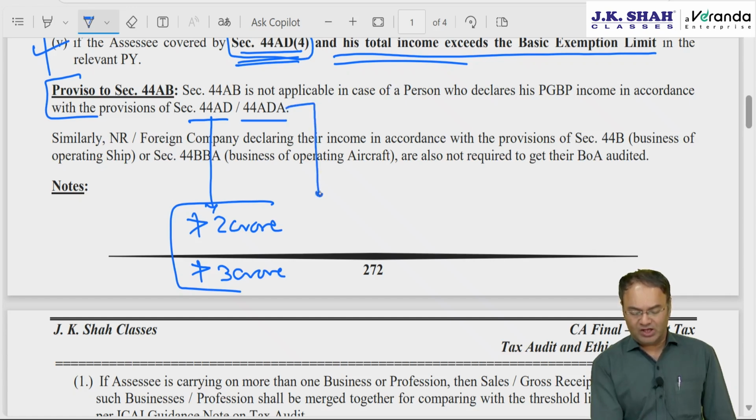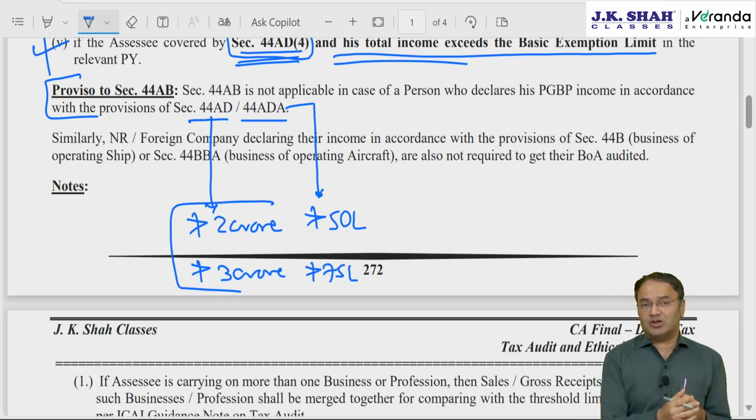Same thing for 44ADA. The threshold limit to opt for it is 50 lakh. Professional receipts should not exceed 50 lakh. Instead of 50 lakh, the limit will be 75 lakh, in case out of professional receipts, not more than 5% is received in cash. Then he can opt for 44ADA even with gross receipts up to 75 lakh.